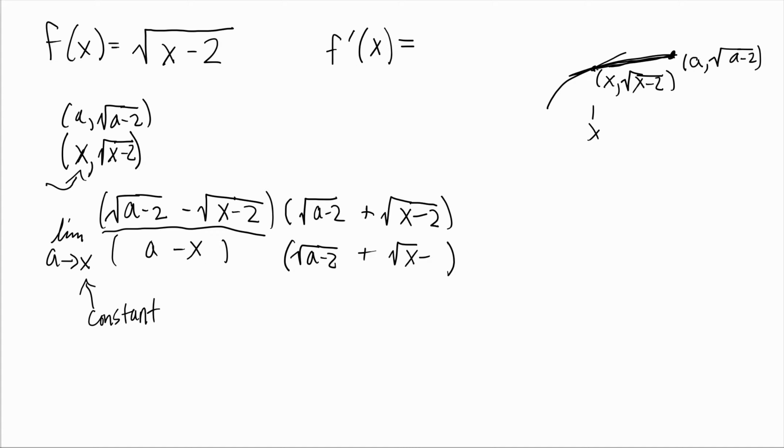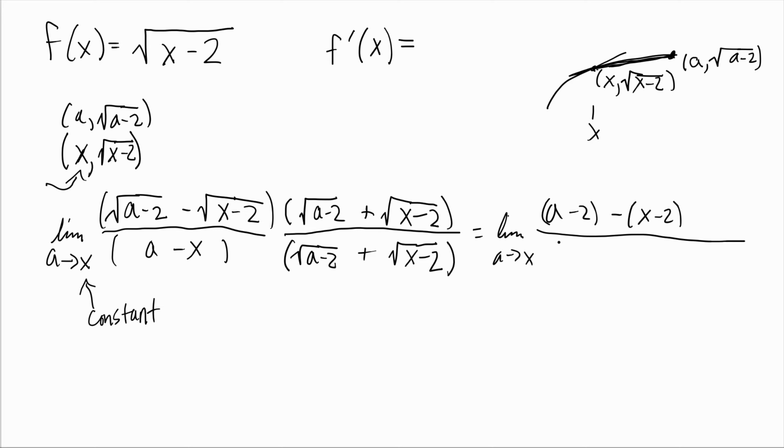And so same thing right here. And notice on the top we end up getting limit as a approaches x of a minus 2 minus x minus 2, and that is going to be all over a minus x times the square root of a minus 2 plus the square root of x minus 2.